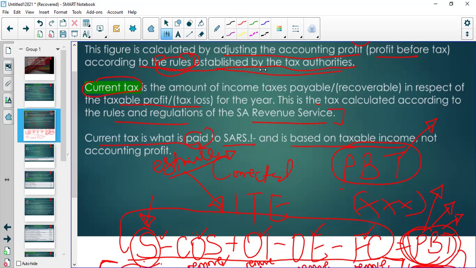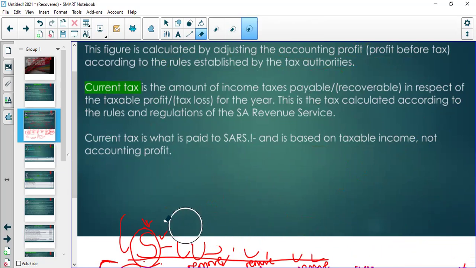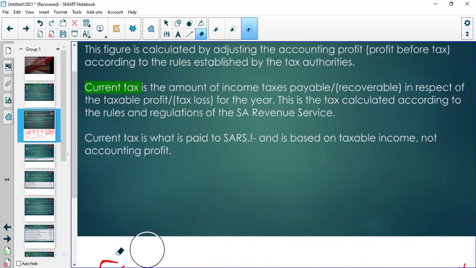So roughly, this is how we do current tax. Roughly, remember, we cannot be quite exact. I say this because some students might be advanced and they might look for 99% accuracy in what I say. So current tax is what SARS wants us to pay during the current year.